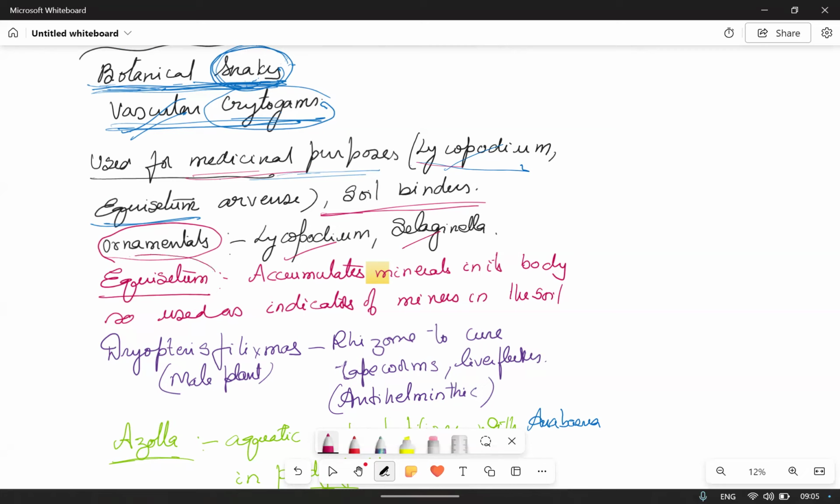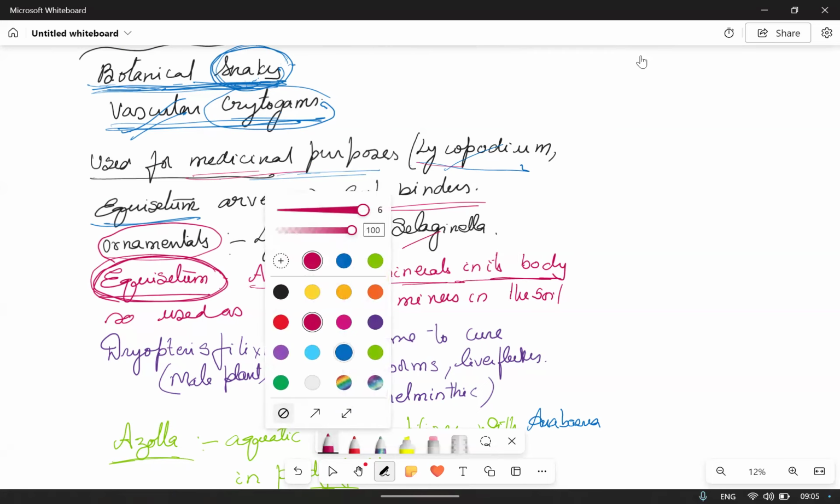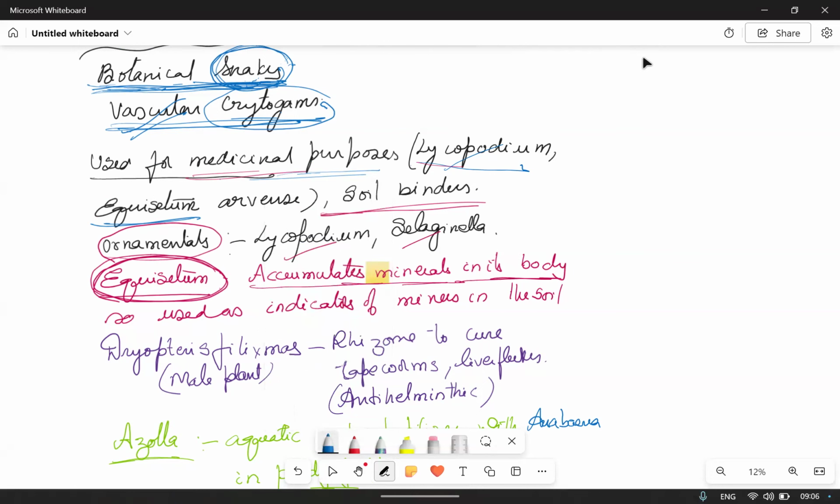Okay, and the specialty of Equisetum is that it accumulates minerals in its body. That's why those are used as indicators of minerals in the soil. When you observe the Equisetum plant, it accumulates minerals, so those are used as indicators of minerals in the soil.